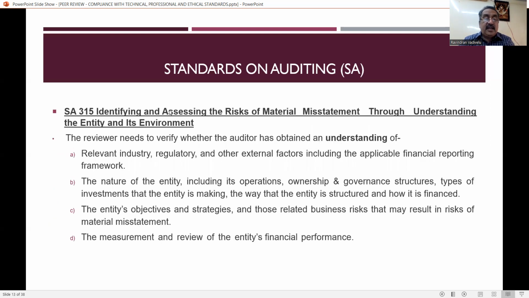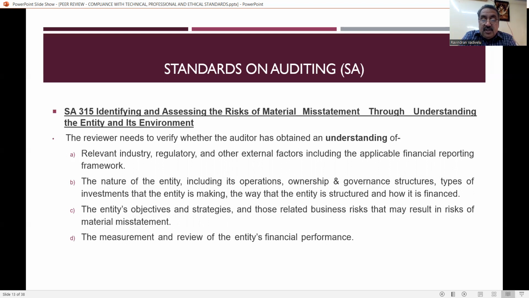So SA 315, that is identifying and assessing the risks of material misstatement through understanding the entity and its environment. The reviewer needs to verify whether the auditor has obtained an understanding of the relevant industry. That is, the auditor should know what are the rules and regulations, what are the procedures of the relevant industry, regulatory authorities, and other external factors, including the applicable financial reporting framework. So whether the auditor has understood this has also to be reviewed by the reviewer.